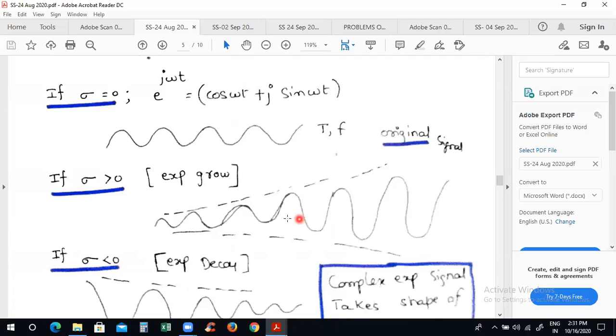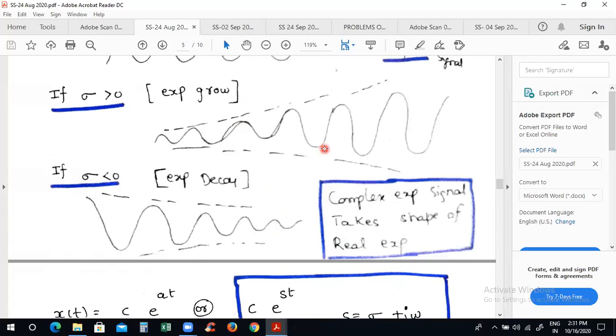That's why when a periodic signal is multiplied with an aperiodic signal, we will get an aperiodic signal.